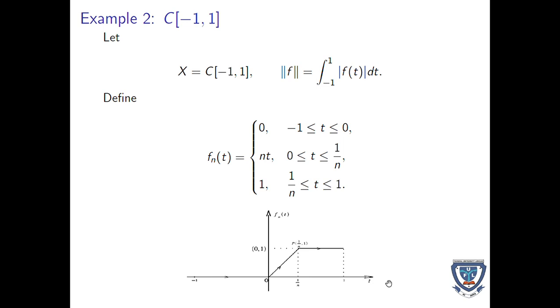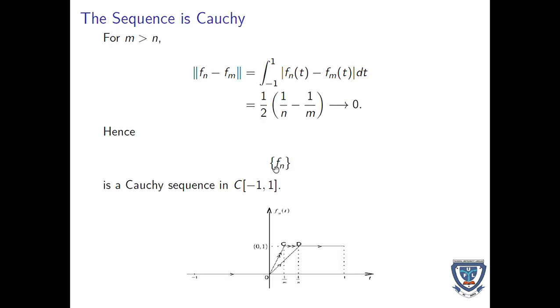Now, let's look at example 2, where your a is -1 and your b is 1. You can see that by the time you substitute into the a and b we have in example 1, this is what you're going to have. And the graph will look like this. When you plot the graph of this sequence of functions, you have this. Now, when you continue, you see from the graph that this norm converges to 0. Hence, Cauchy. Because it converges to 0, it's Cauchy.